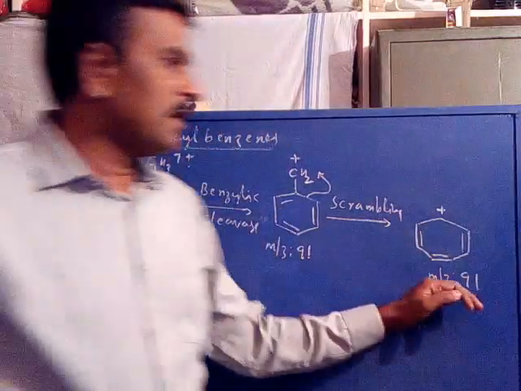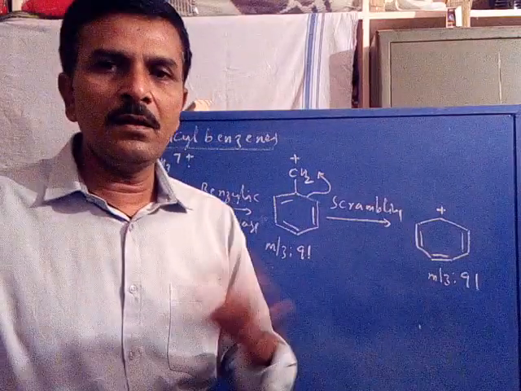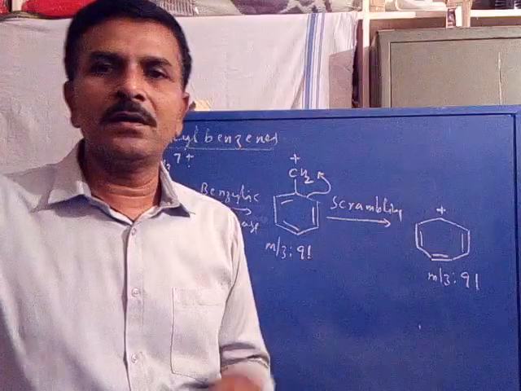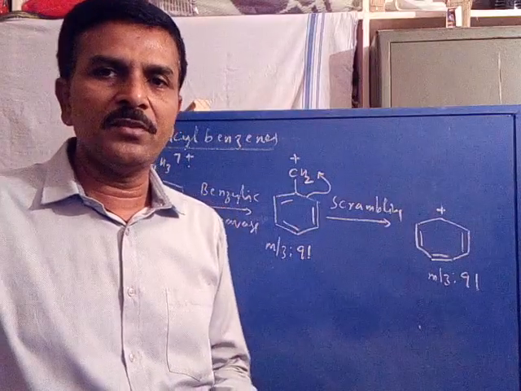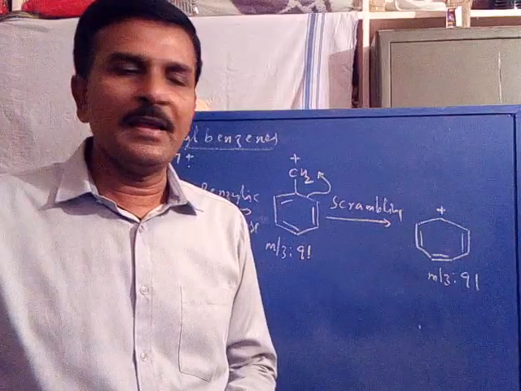So the tropylium cation is formed simply by rearrangement of the benzyl cation, not by the loss of any atom. Therefore it has the same mass, 91.